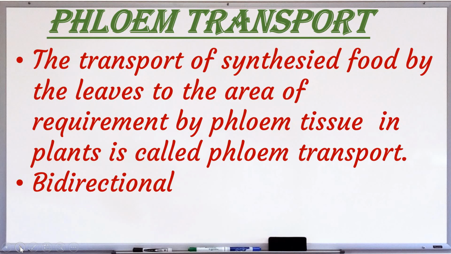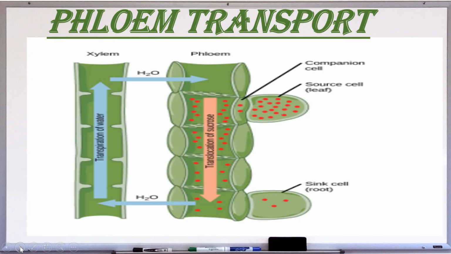The transportation of organic solutes from one part of the plant to the other through phloem sieve tubes is called translocation of organic solutes. The mechanism of translocation of sugars is by the pressure flow hypothesis. The glucose is converted into sucrose. The sucrose moves into the companion cells, then into the living phloem tube by active transport. This process produces a hypertonic condition in the phloem. Water in the adjacent xylem moves into the phloem by osmosis. By active transport, sucrose moves into the cells where it is utilized or stored.